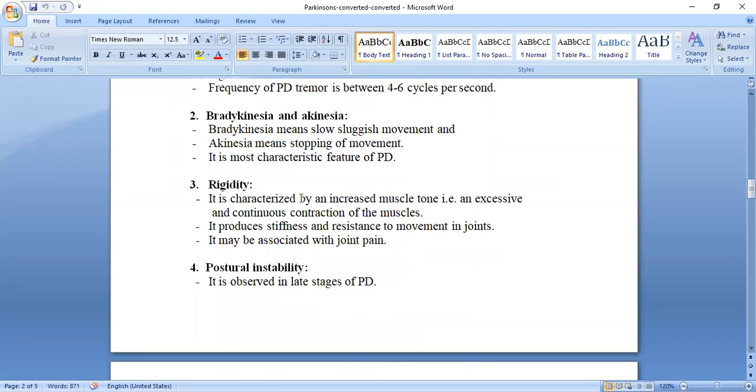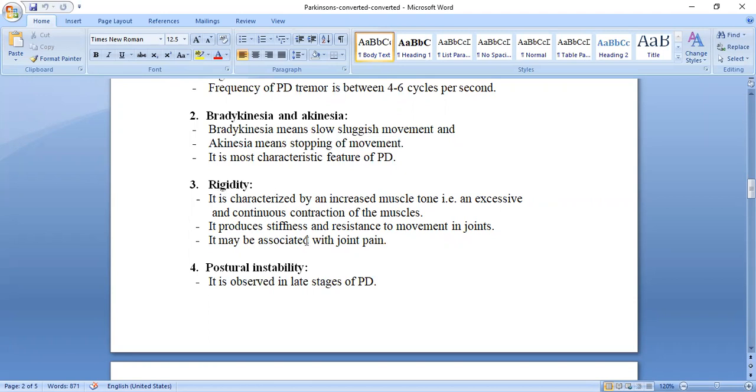Now the next one, that is rigidity. The muscle tone is too rigid, that is too much contraction of the muscle. It is characterized by increased muscle tone, that is an excessive and continuous contraction of the muscles. Too much contraction, that is the rigidity.